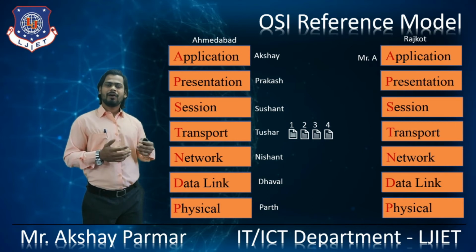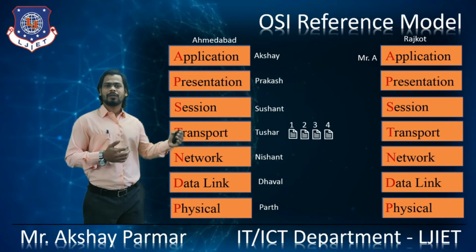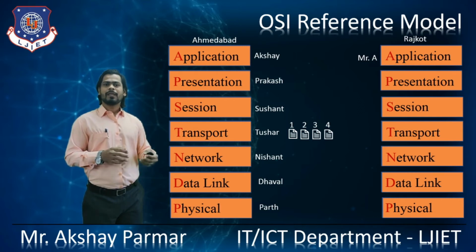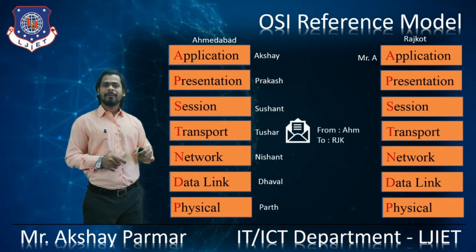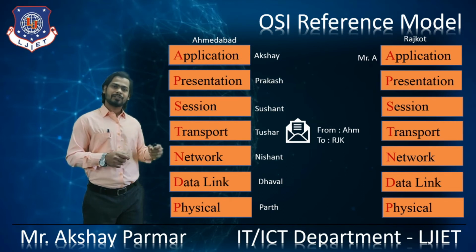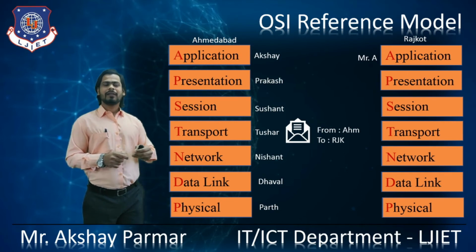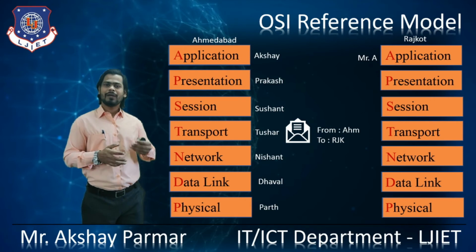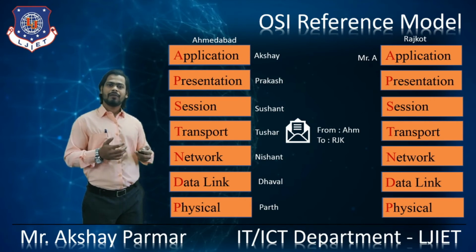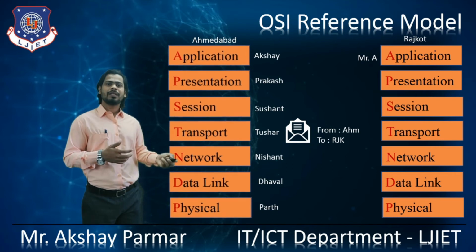Tushar will observe that all the packets are delivered to the Rajkot based Mr. A's company. So he will collect all the chunks, put them in an envelope and label it: this is from the Ahmedabad based Mr. Akshay's company, and the receiver of this envelope is the Rajkot based Mr. A's company. After that, Tushar will give that open envelope to Nishant.